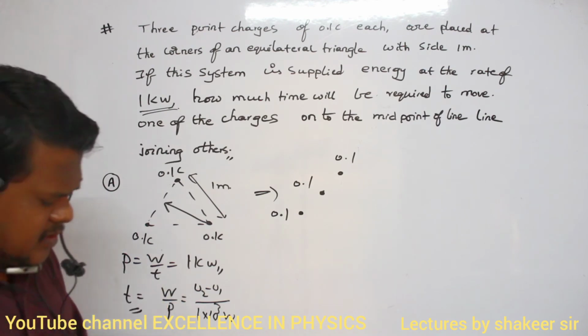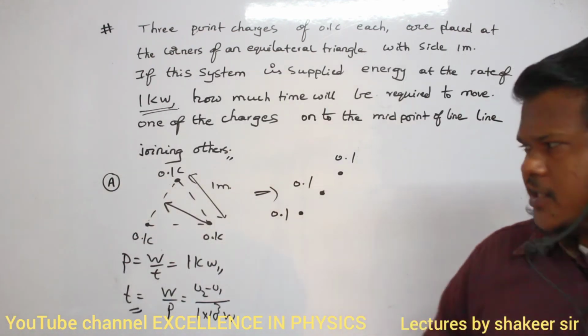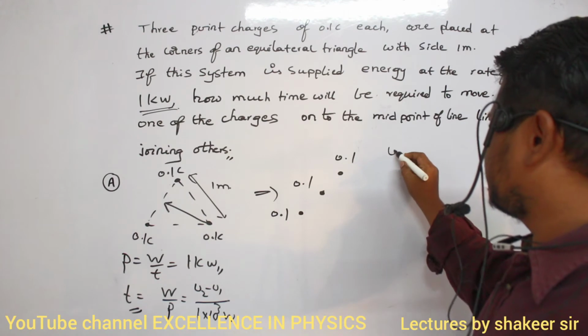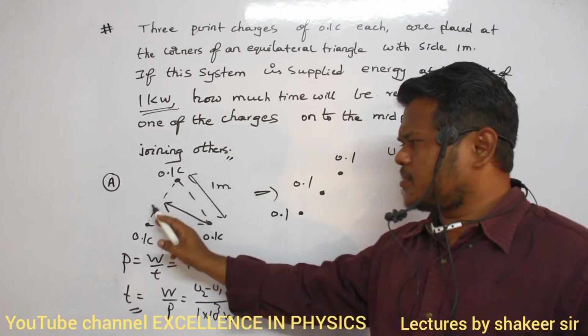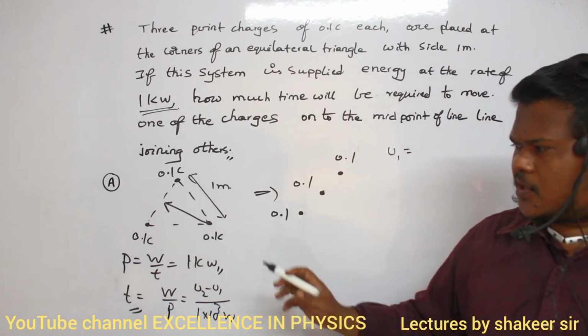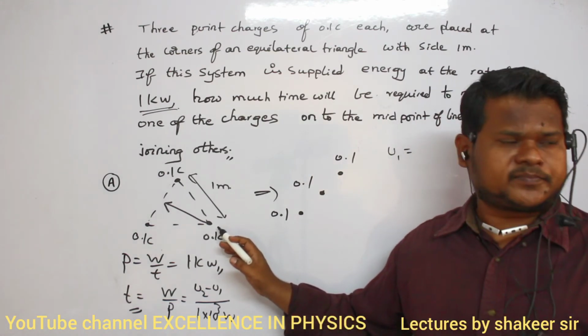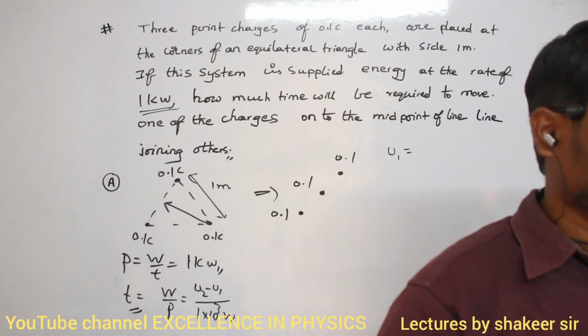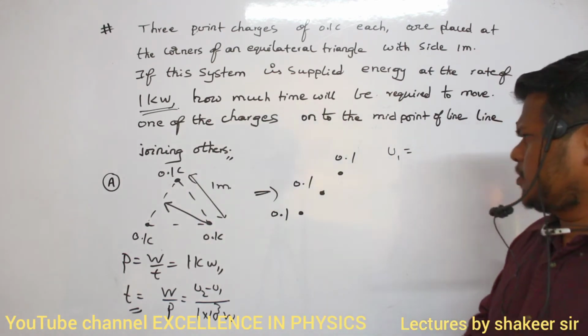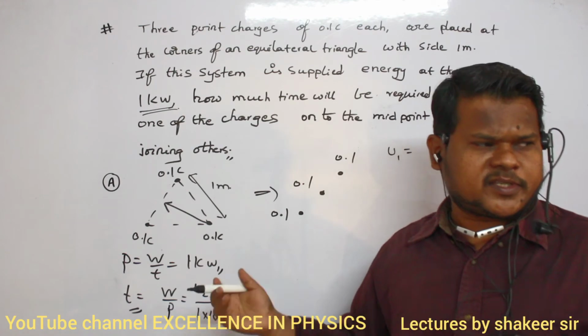Now try to calculate. See, initial potential energy: all these three charges are present at the same distance, no? So how many pairs are possible here? Three charges are present, so three pairs will be possible, and all of them are at the same distance.